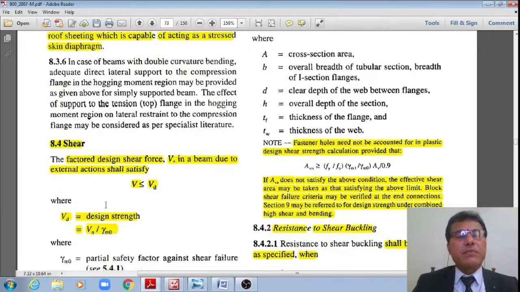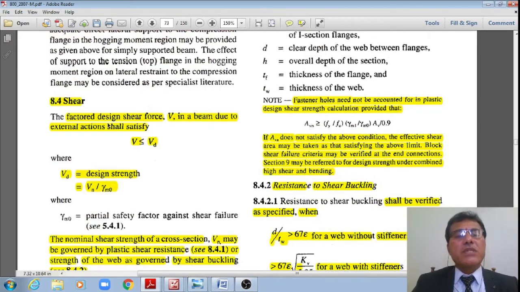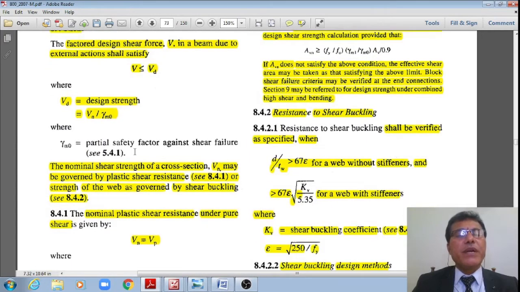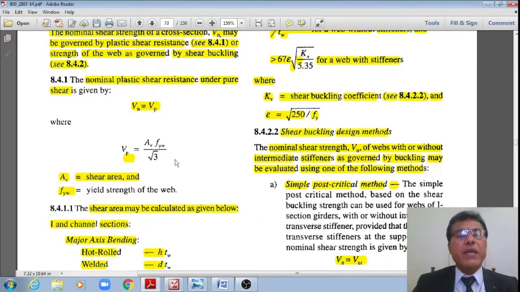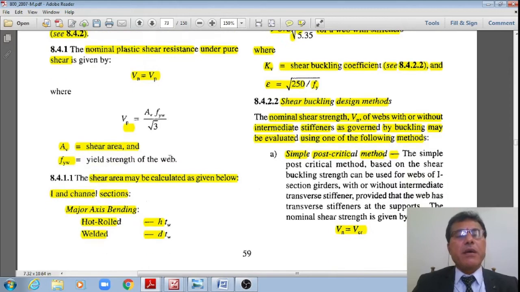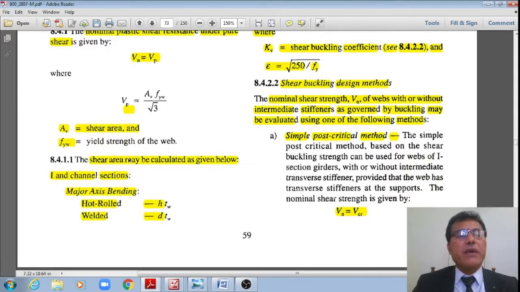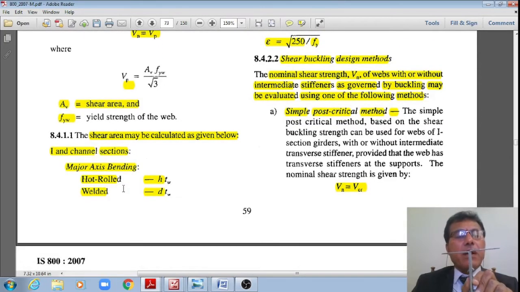And there in that code specification for shear, the code says that the factored design shear V in a beam due to external forces shall be less than or equal to Vd, where Vd is equal to Vn divided by gamma m0, where Vn is equal to Vp, where Vp is equal to Av multiplied by Fyw divided by root 3, where Av is the shear area and Fyw is the yield strength of the web. Whereas for I sections and channel sections, the shear area Av shall be taken about the major axis of bending for hot rolled sections. Generally, I sections are hot rolled sections, H multiplied by tw.